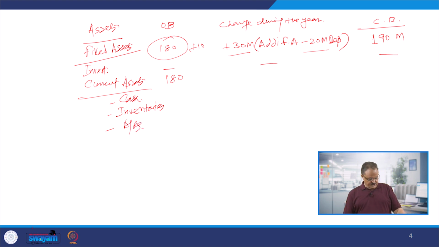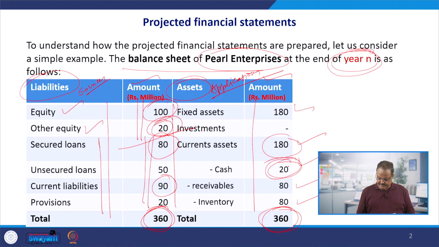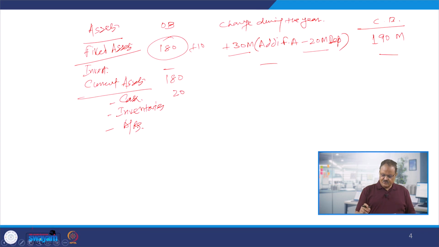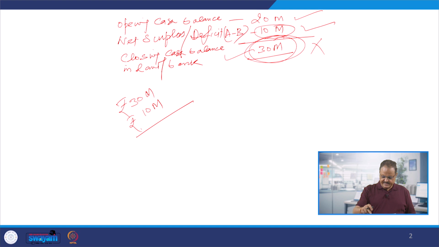So cash is how much? Cash is going to be 20 million in this. So it means we have to find out the total cash balance here and see the total changes in this. So the opening balance of the cash was how much? 20 million. If you see the original balance sheet here, the original balance is this 20 million, and from the cash flow statement, the projected cash flow statement, we have found out the closing cash balance is 30 million.